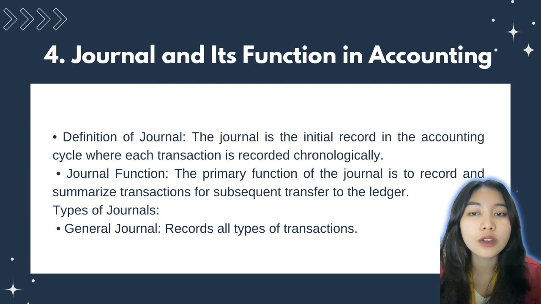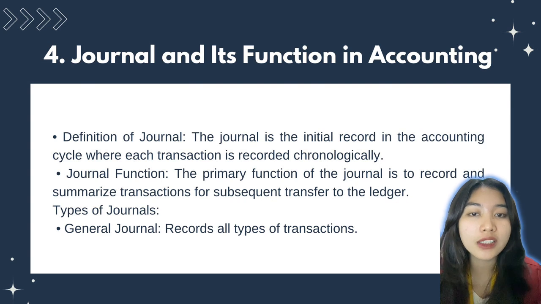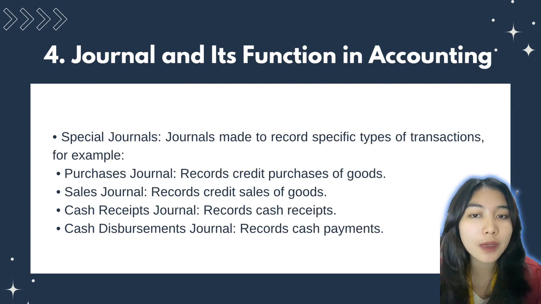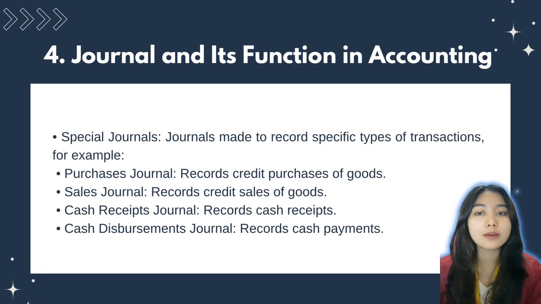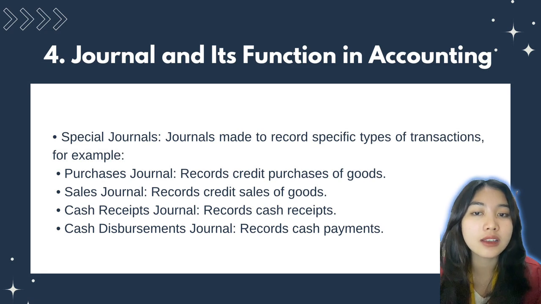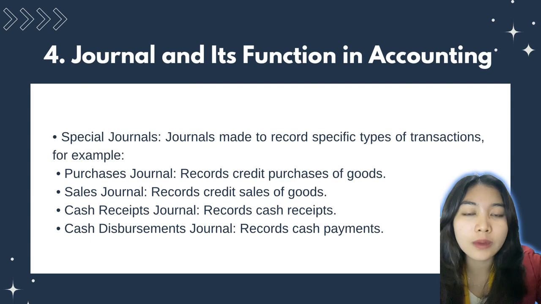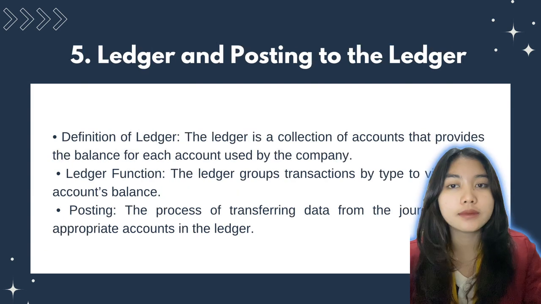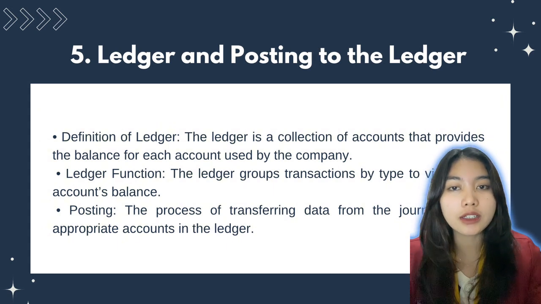Types of journal. The general journal records all types of transactions. Special journals are created to record specific transactions, such as the purchase journal, sales journal, cash receipts journal, and cash disbursements journal, which records cash payments.